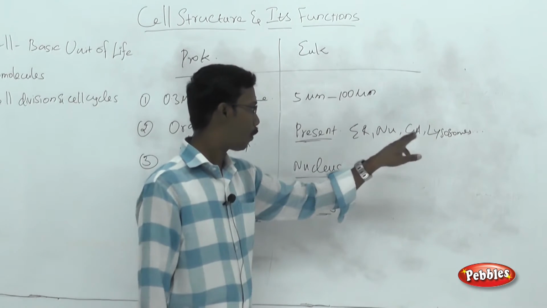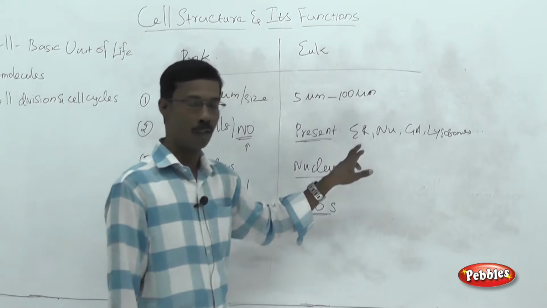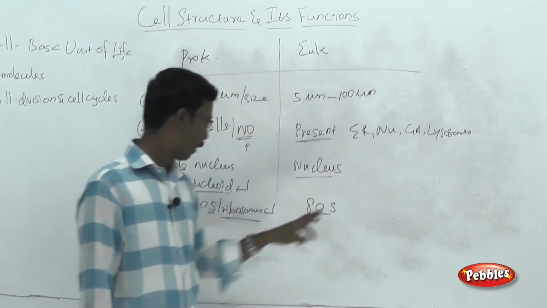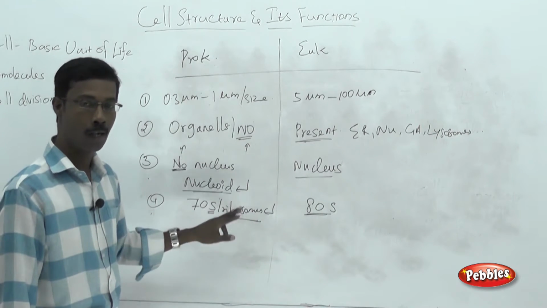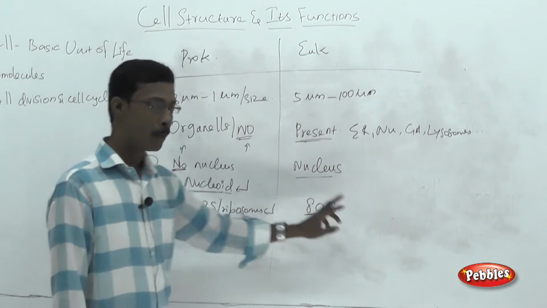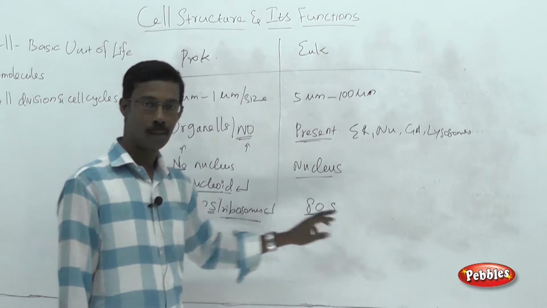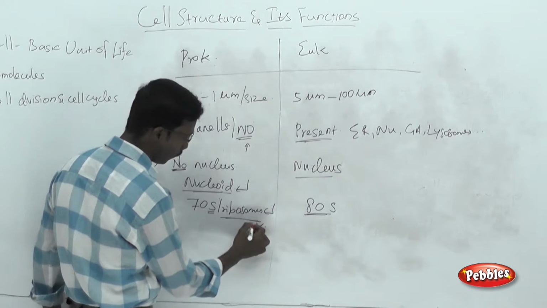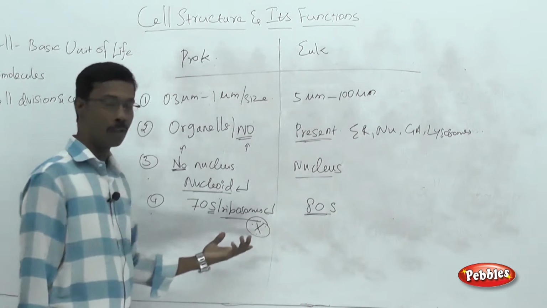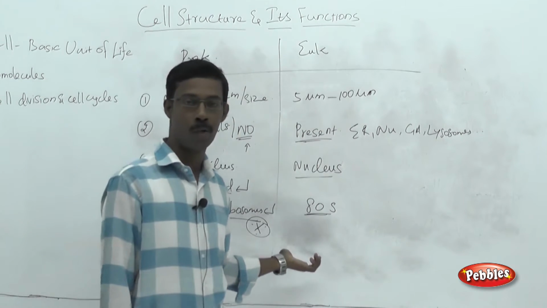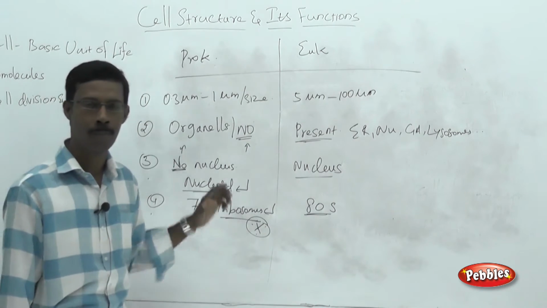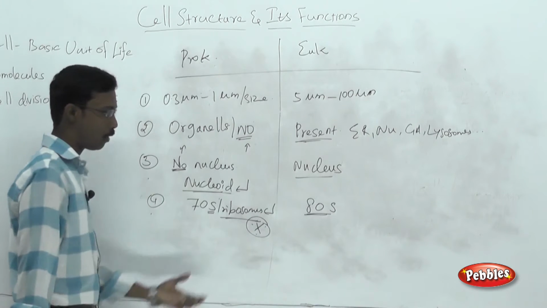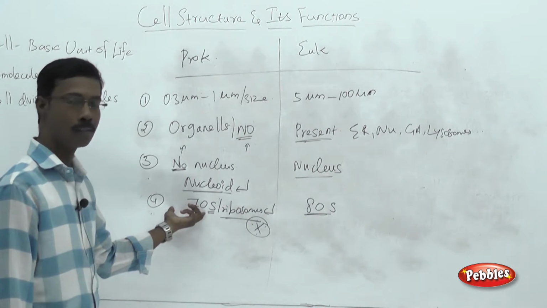Organelles like the nucleus, Golgi apparatus, lysosomes and endoplasmic reticulum are covered with membranes, and ribosomes are not covered with a membrane. Ribosomes are present in both prokaryotic cells and eukaryotic cells. The point you have to remember: ribosomes are not covered with a membrane, so you have to call this structure just a macromolecule, and you are not supposed to call this an organelle.